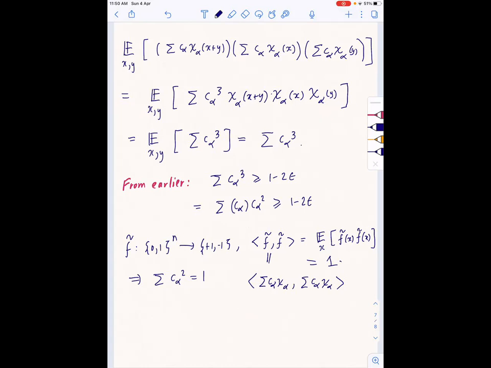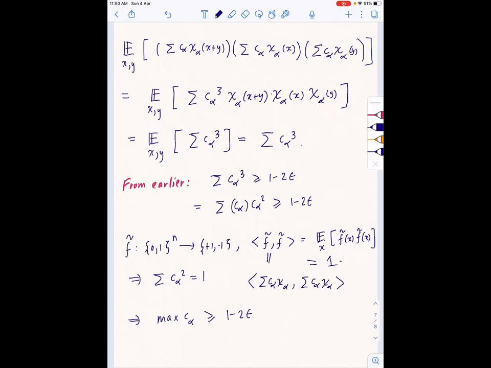Now, the C alpha squares are basically just weights that add up to 1. So from this equation, we get that the weighted average of the C alphas, by the weights C alpha squared, is greater than or equal to 1 minus 2 epsilon.